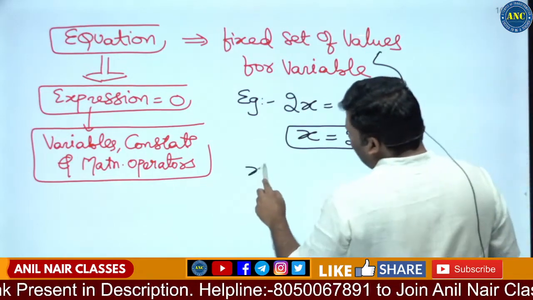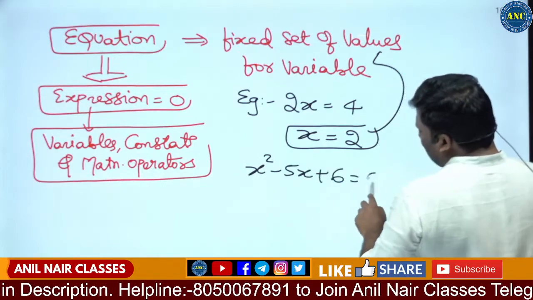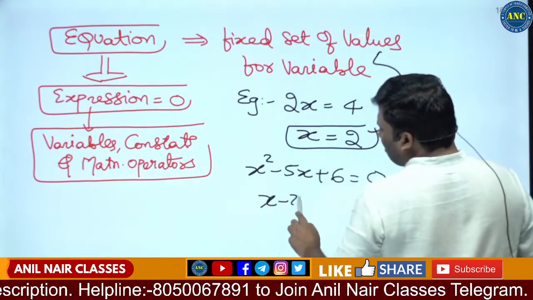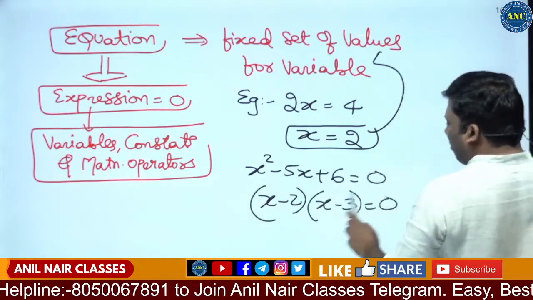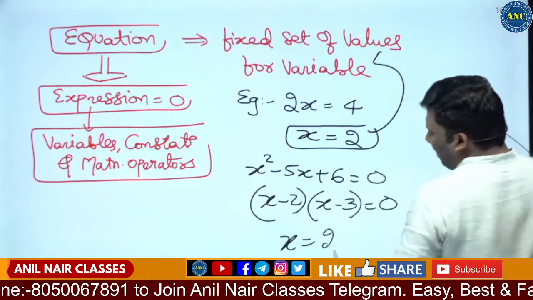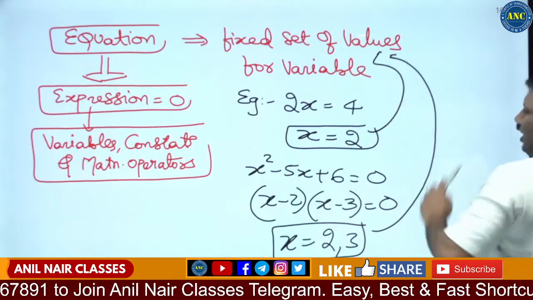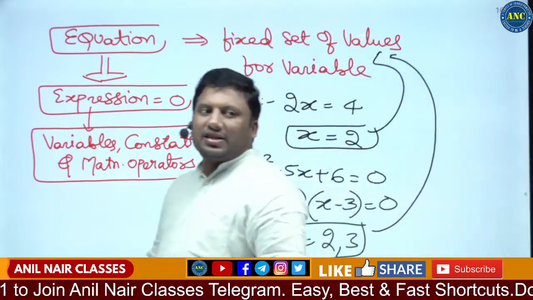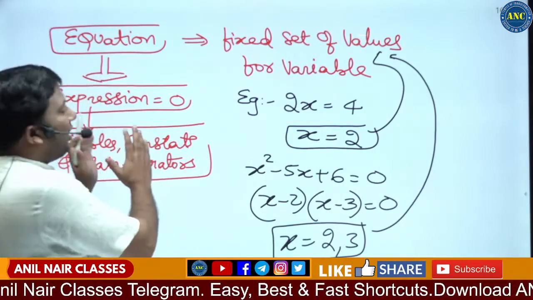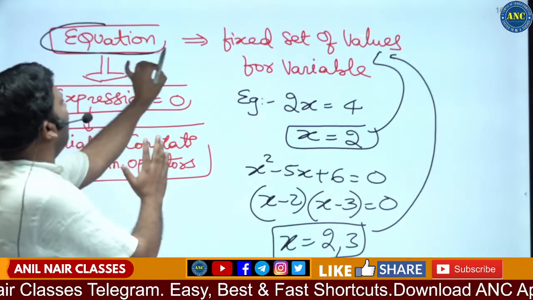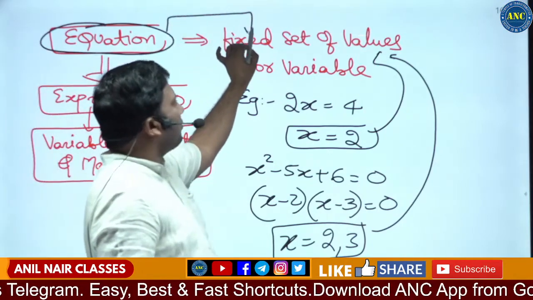For example, x square minus 5x plus 6 equals 0. (x minus 2)(x minus 3) equals 0. So x equals 2, 3. The variable is giving a fixed set of values. If a variable is giving a fixed set of values, then it is called an equation. An equation always will give a fixed set of values.